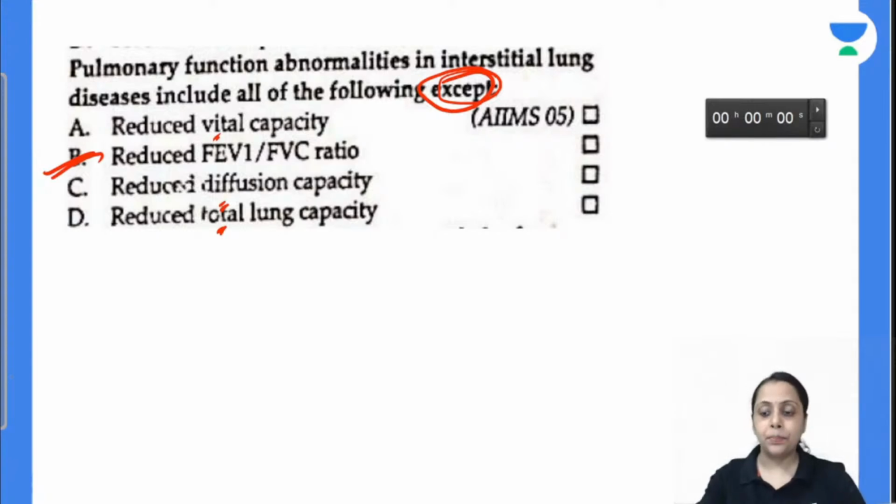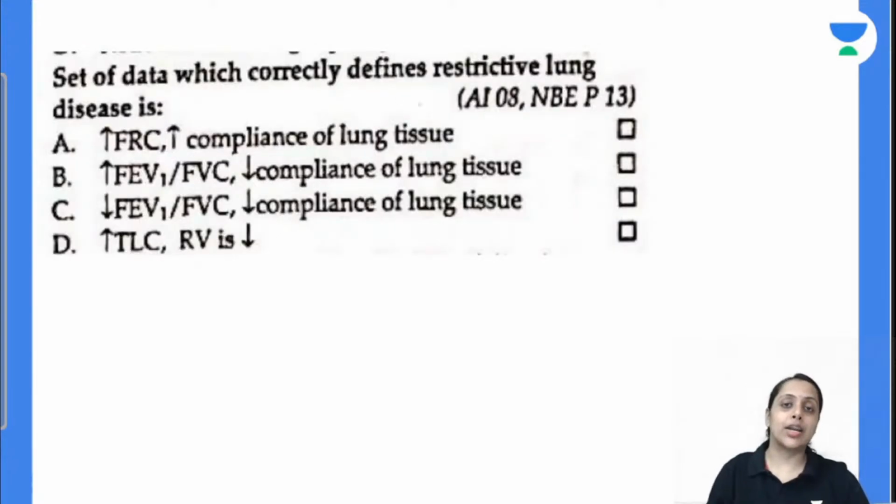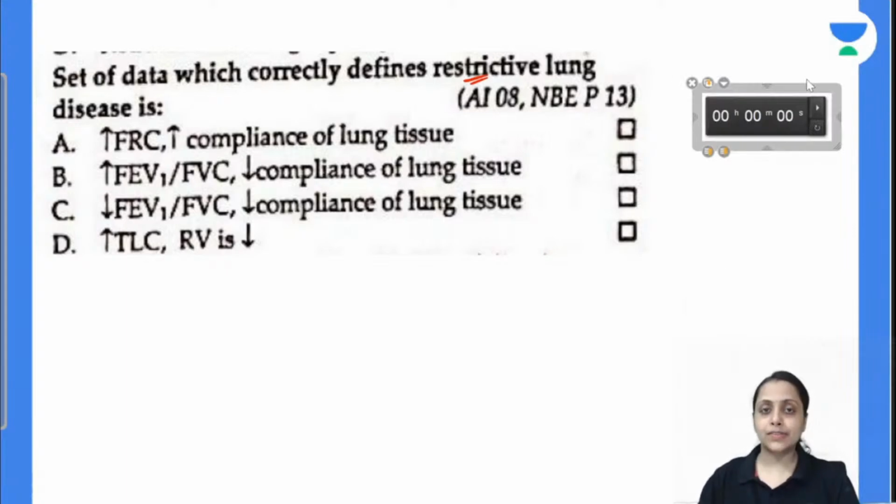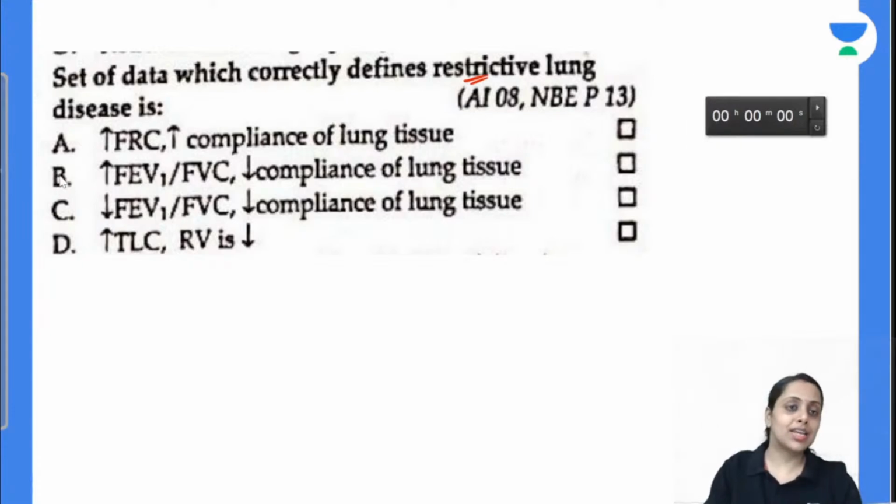So answer is B. Coming to the next one, which set of data correctly define restrictive lung disorder? FRC increases, compliance increases; FEV1 upon forced vital capacity ratio increases, compliance decreases; FEV1 upon forced vital capacity ratio decreases, compliance decreases. Option D, total lung capacity increases, residual volume decreases. Answer this question. Which set of data correctly define the restrictive lung disorder? Tiffeneau index increases and our compliance decreases. So answer is B. Coming to the next one.